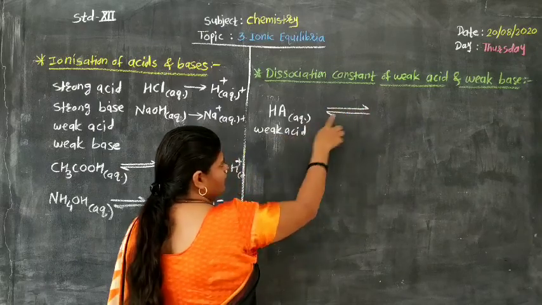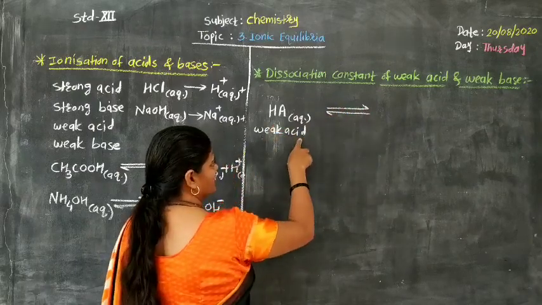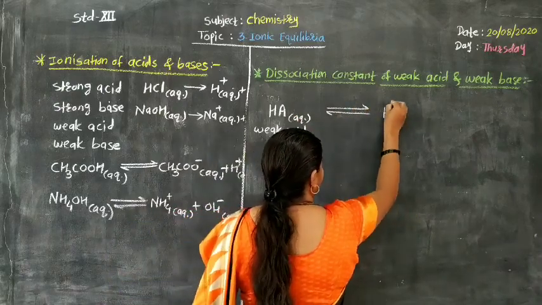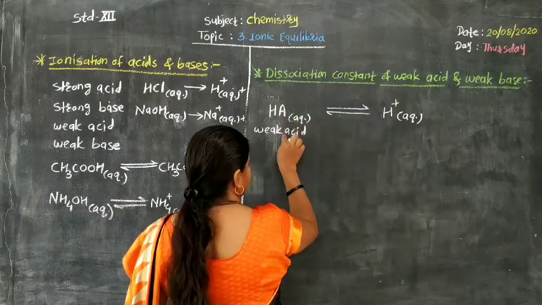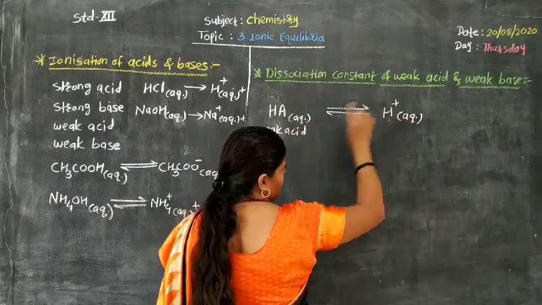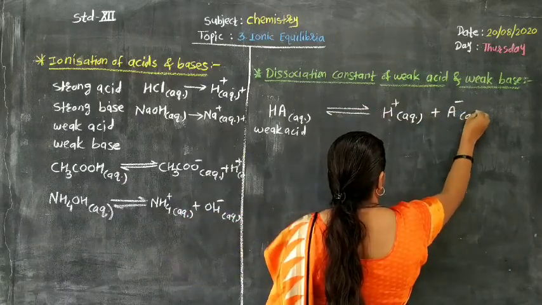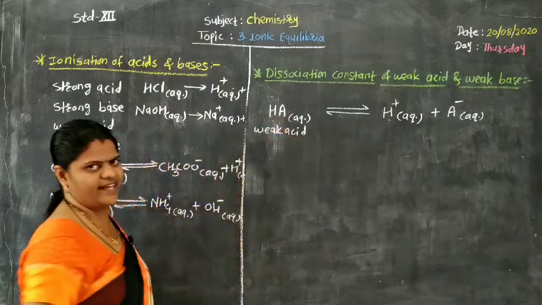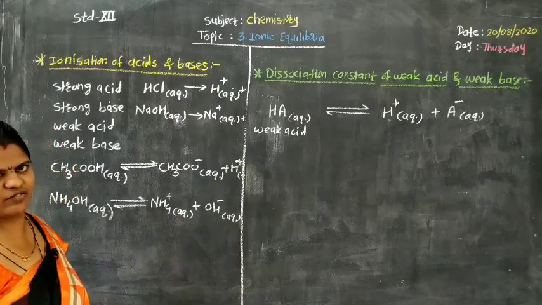As it is weak, we have to show with the help of equilibrium arrow. So HA, weak acid, dissociates at equilibrium to form H plus aqueous. It is an acid, therefore producing H plus ions in aqueous medium, plus A minus aqueous. Again remember, HA is a general symbol to represent an acid. H plus aqueous plus A minus aqueous.